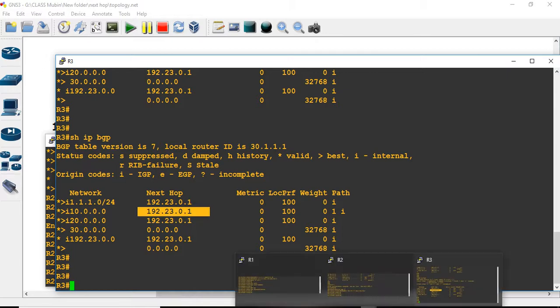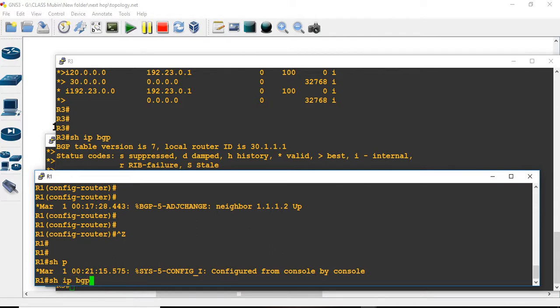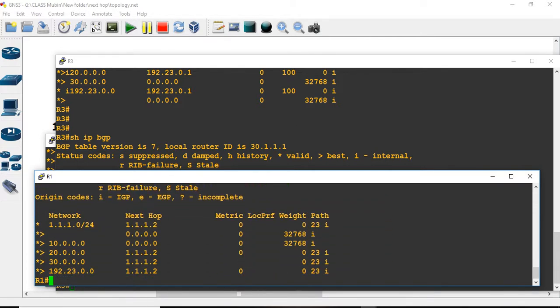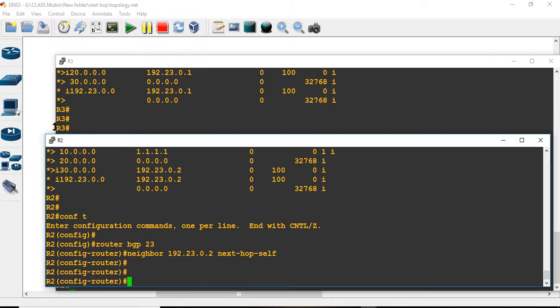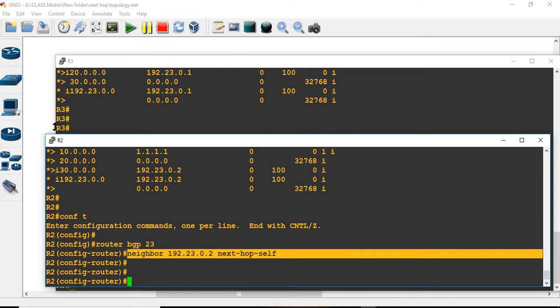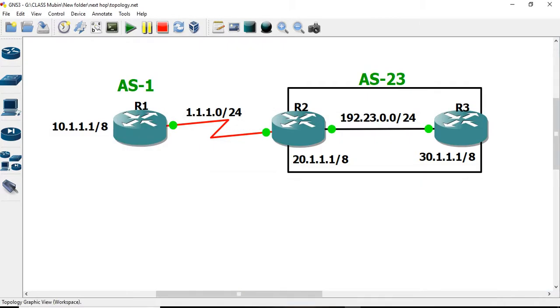Okay, let us check on R1. So IP BGP, and there is no problem with that. The 30 network, each and everything is getting from R2. So that's why we can change it like this. This is the command: neighbor 192.23.0.2 next-hop-self. Please make the routes with the next hop of mine.